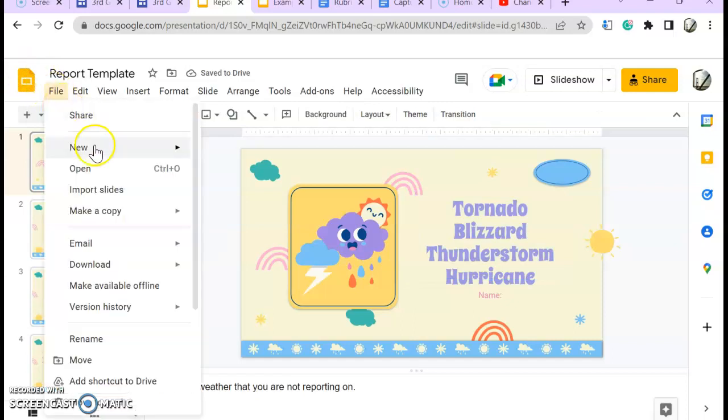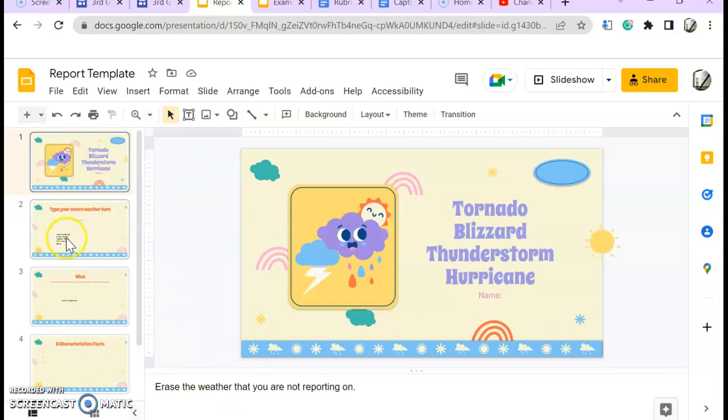And that's why it's super important to, as soon as you open it, go to File and make a copy of the entire presentation. Okay? Sorry, I forgot to show you that. File, make a copy, entire presentation, and then you may begin to edit.